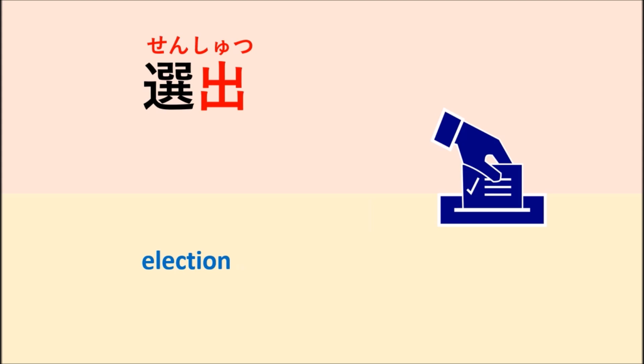Sentaku. Senshutsu means election. The kanji sen is from sentaku. Sentaku means you choose something, and shutsu means you get out. So that means you get out and choose something. So it means election. Senshutsu.